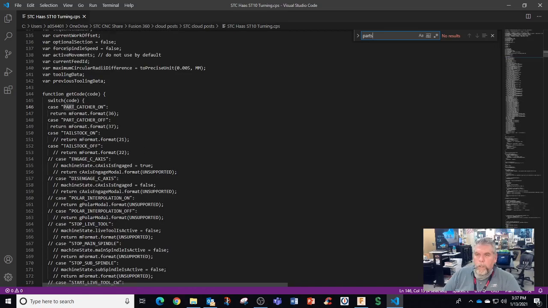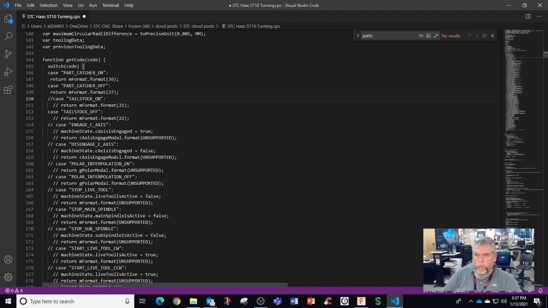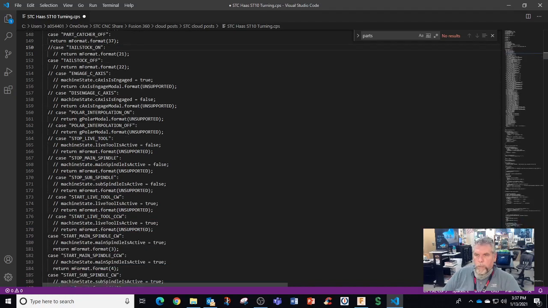Oh, maybe, look at this one, I got tailstock on. Did I turn that on by accident when I was editing these? Tailstock on, I don't have C-axis, polar, stop live tool, main spindle.